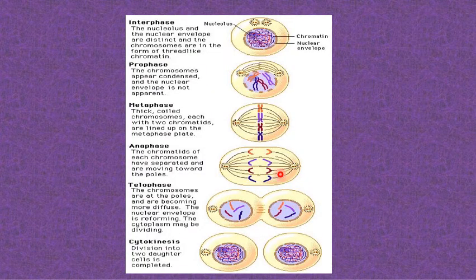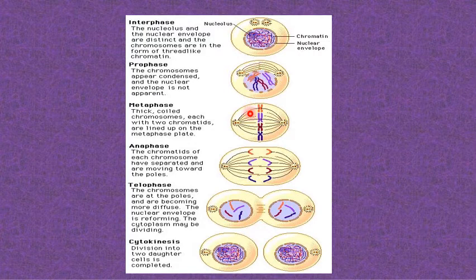So in this image you can have a summary or the recap of all the stages of mitosis. In the interphase, the nucleolus and nuclear envelope, that is the nuclear membrane, are distinct, means very clear, and chromosomes are in the thread-like structure, that is your chromatid. Whereas in prophase, the chromosomes appear condensed, the nuclear membrane starts disappearing, and the centrioles start moving towards the opposite poles to form the spindle fibers.